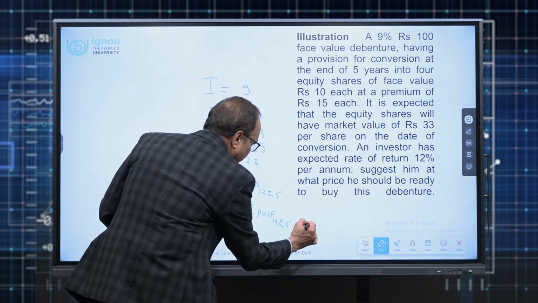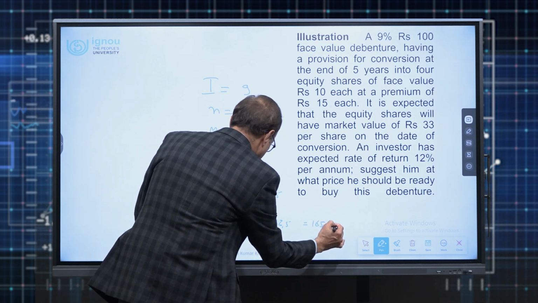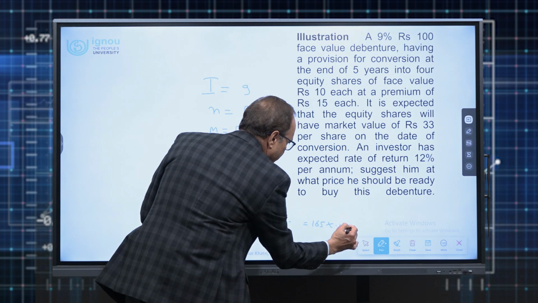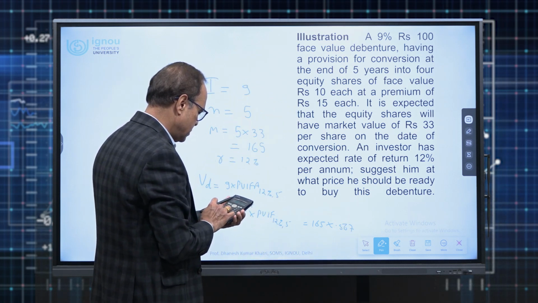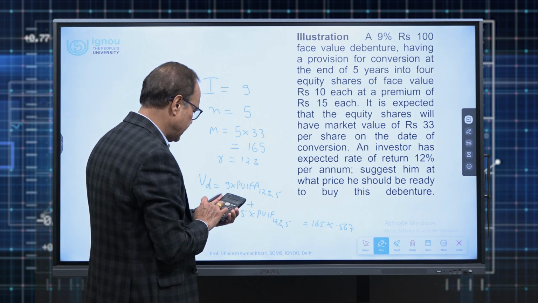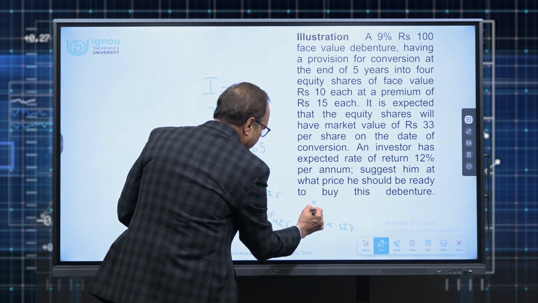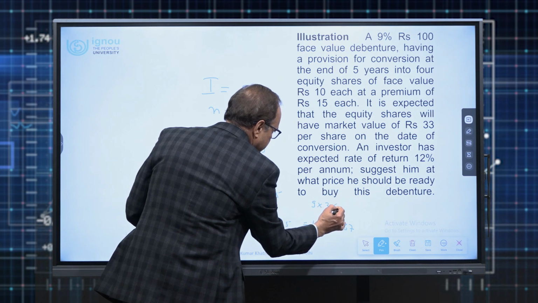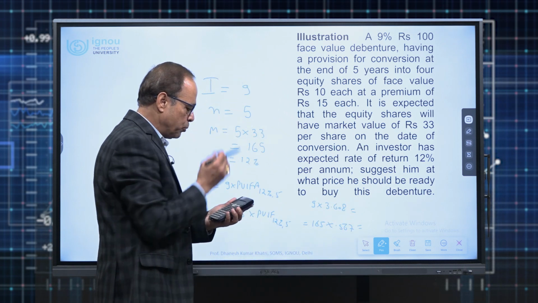So 165 multiplied with 0.567. So that will be the present value of maturity amount. And then annuity factor is 3.608. So 9 multiplied by 3.608. So that will give me the present value of all the coupon payments.